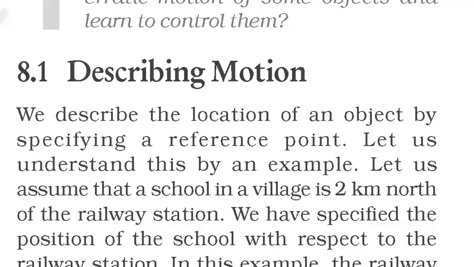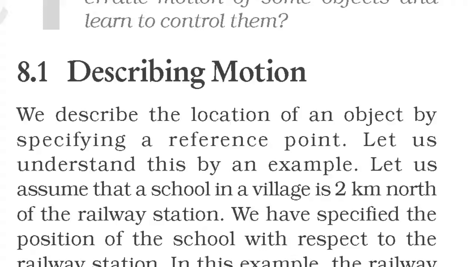Describing motion. We describe the location of an object by specifying a reference point. Let us understand this by an example. Let us assume that a school in a village is 2 kilometers north of the railway station. We have specified the position of the school with respect to the railway station.